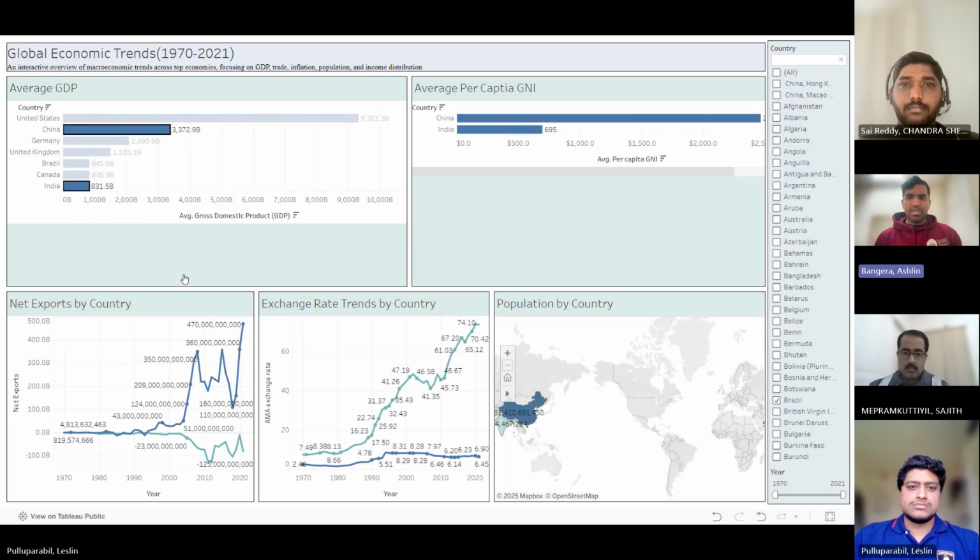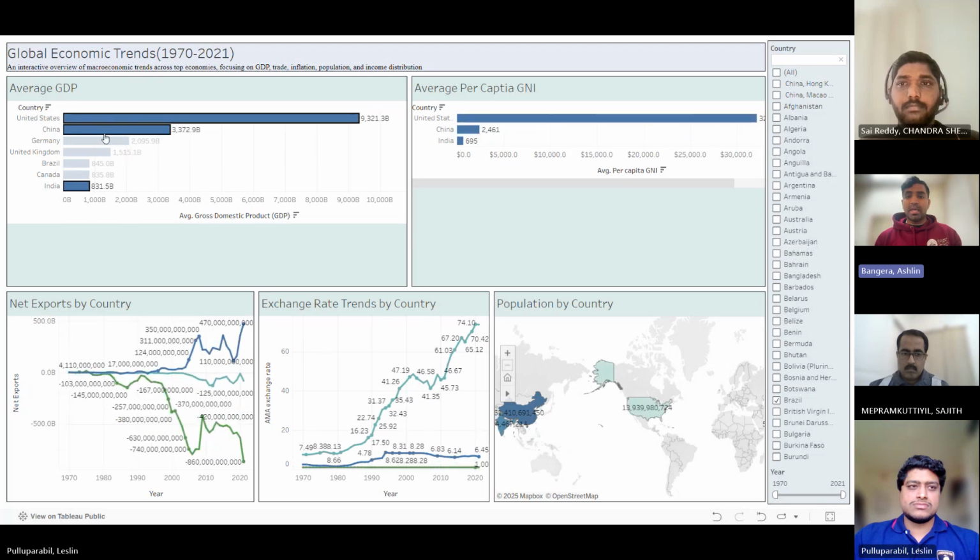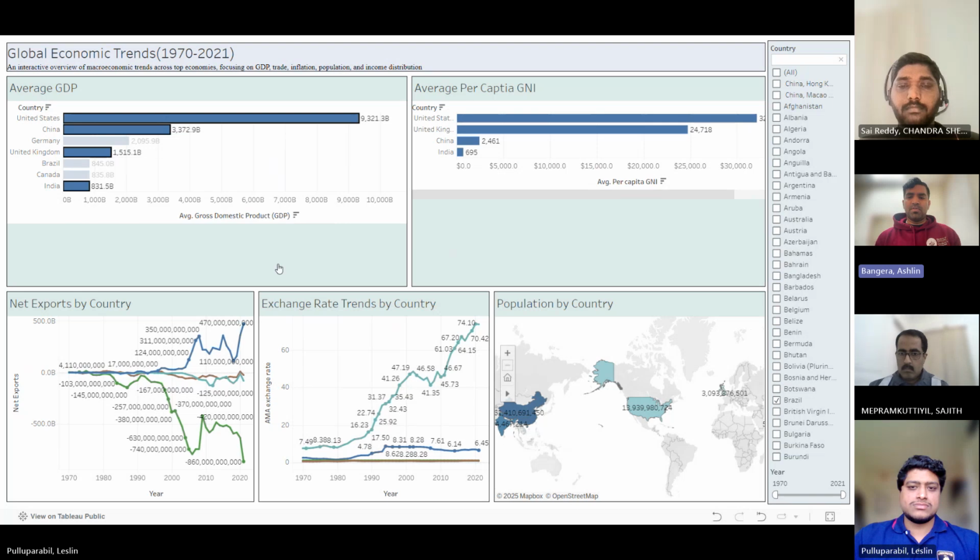On the other hand, countries like US and UK continue to show negative net exports, signaling they import more than they sell abroad. In the exchange rate chart, we observe a stabilization in major currencies post-COVID, with slight fluctuations in India's rupee and China's yuan, showing relative control in monetary policies. These trade and currency dynamics reveal how countries adapt to global disruption differently. This was the story behind the trade and currency exchanges of the whole GDP thing.